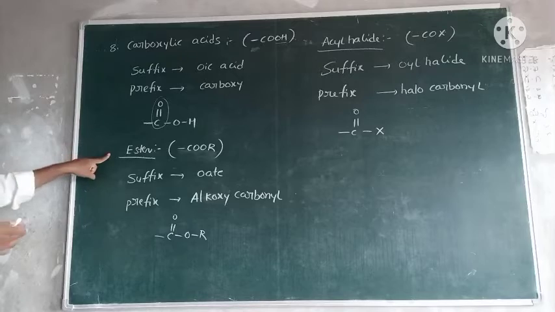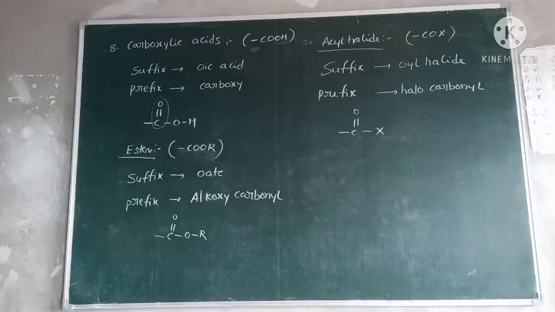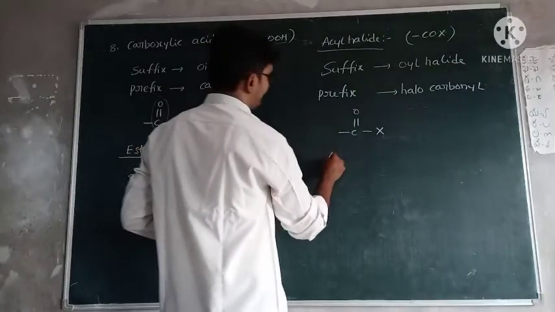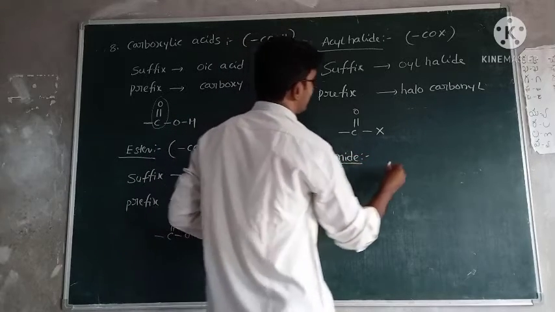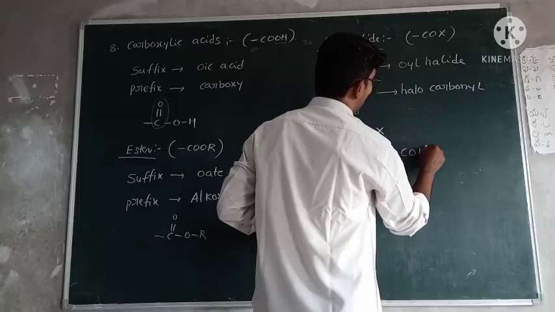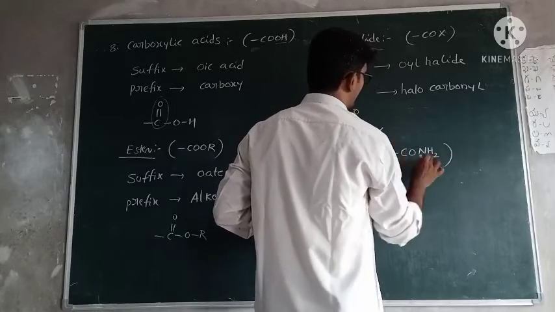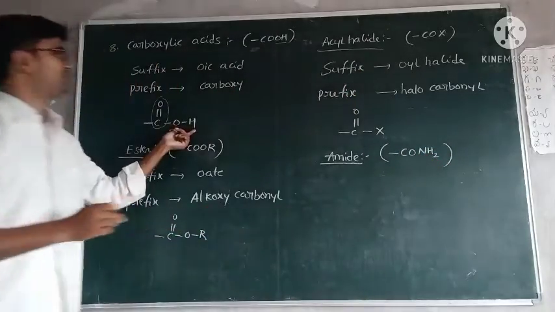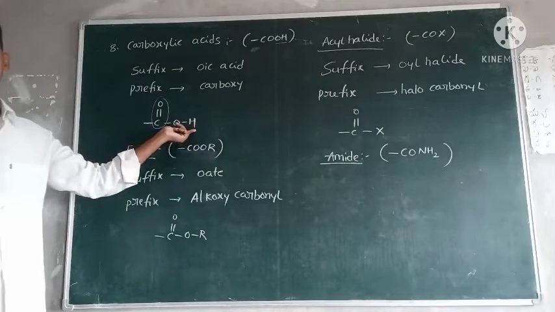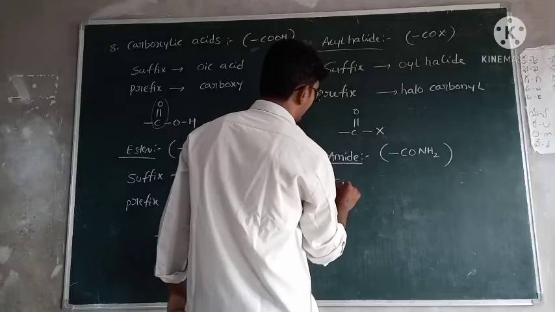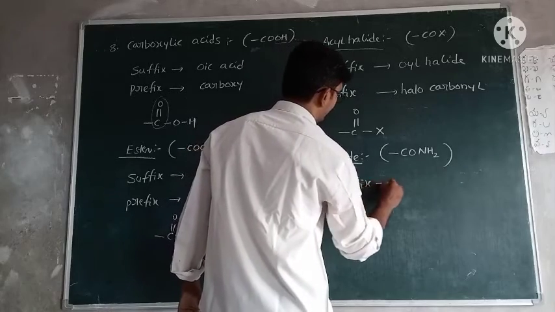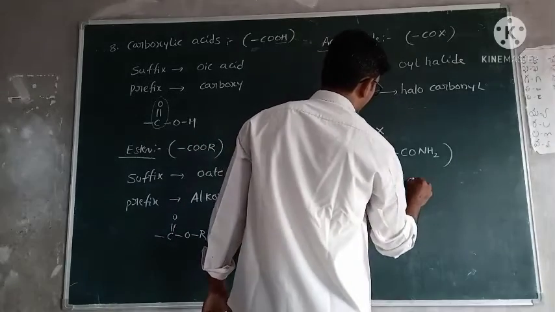Okay, this is one derivative. That is another derivative. Next, third one, amide. Amide is CONH2. CONH2 means this OH part is replaced by NH2. Suffix name: amide.